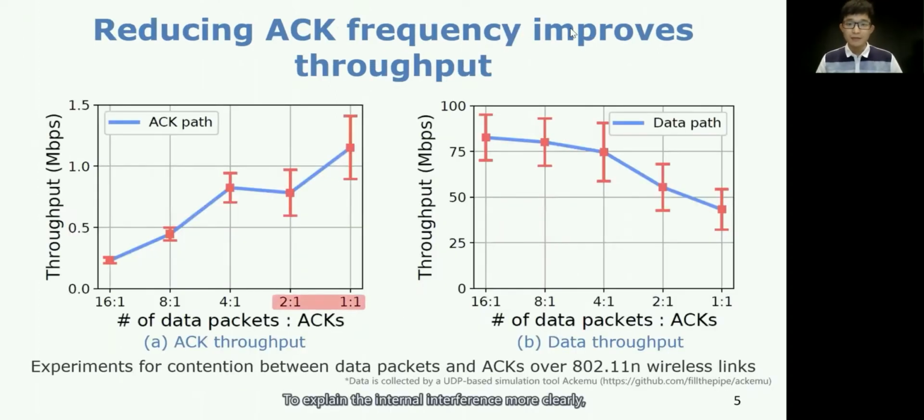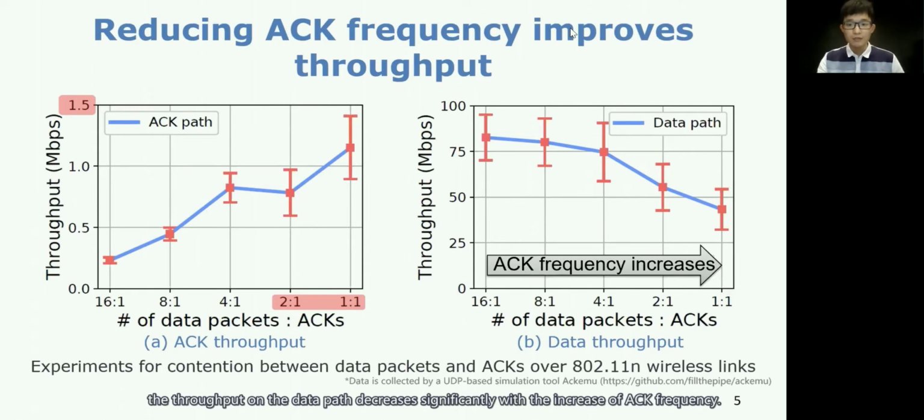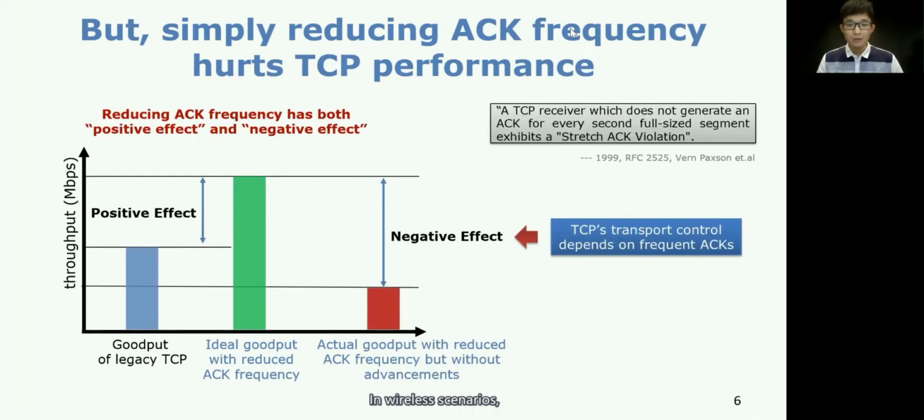To explain the internal interference more clearly, we conduct emulations over wireless links. Basically, TCP sends an ACK for every 1 or 2 packets, which is frequent. As shown in the left figure, the throughput on the ACK path is relatively low. However, as shown in the right figure, the throughput on the data path decreases significantly with the increase of ACK frequency. In wireless scenarios, reducing ACK frequency has a positive effect on the transport performance due to the reduced contentions.